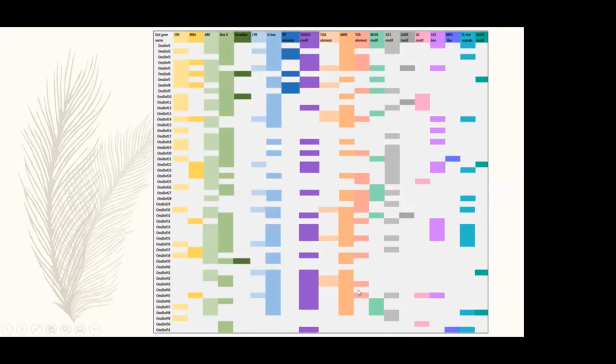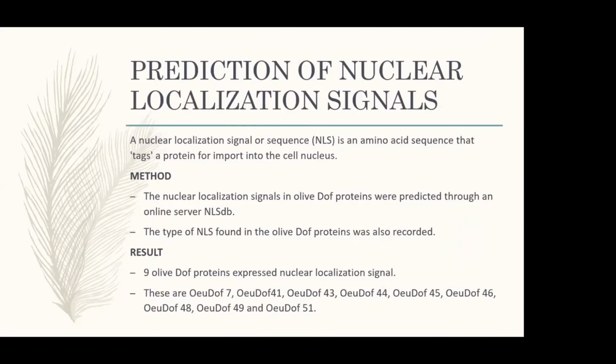This is the colored picture of all the elements within the DOF genes, their presence and absence. And it can be seen that in olive DOF 40, none of the 20 elements were found. It did not contain any of the CRE elements. Prediction of nuclear localization signal.